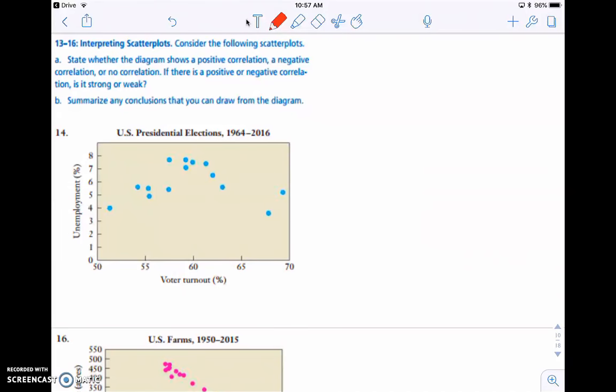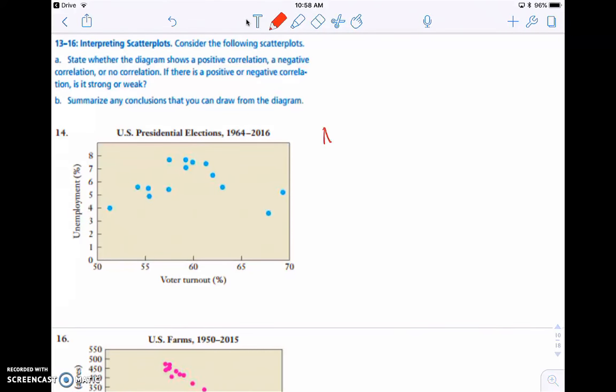So this first one, if we look at our dots here, it's almost like it tries to start to get a nice correlation, but then all of a sudden we have these points starting to come down, and it really just blows everything up because those fall way out of the pattern, when we're looking at unemployment percent and voter turnout percent from 1964 to 2016.